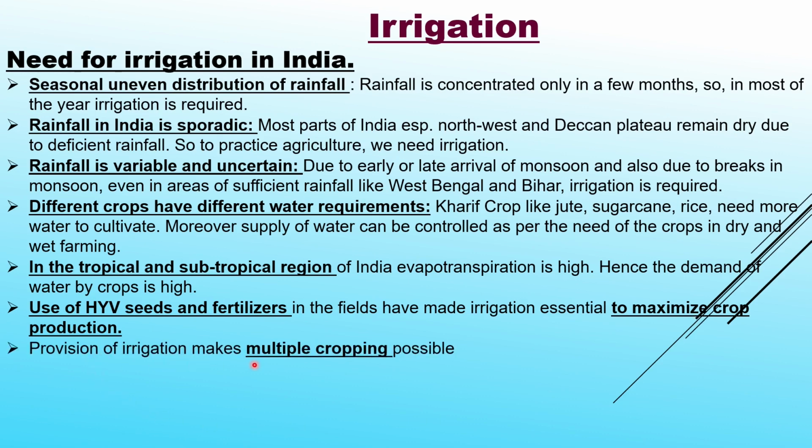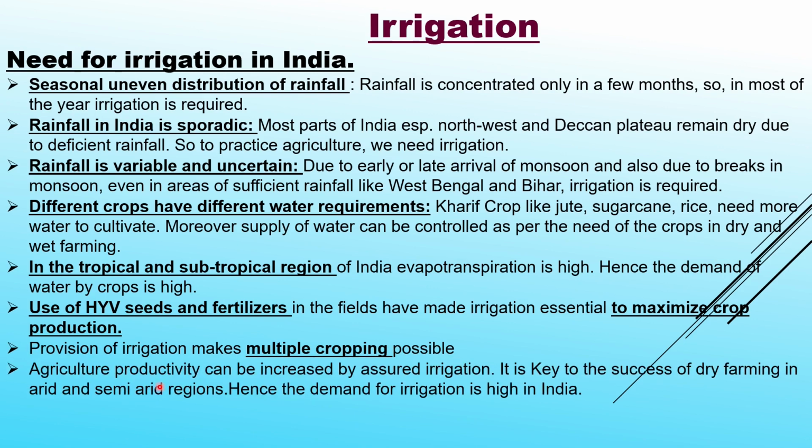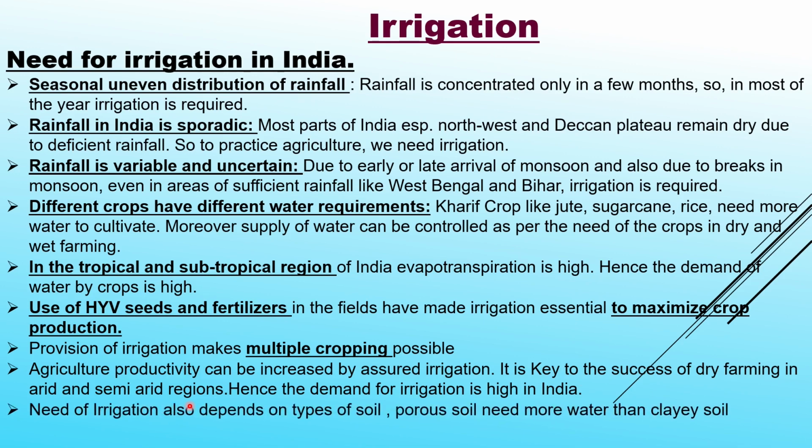Provision of irrigation makes multiple cropping possible. Agriculture productivity can be increased by assured irrigation. It is key to the success of dry farming in arid and semi-arid regions. Hence, the demand for irrigation is high in India. Need of irrigation also depends on the types of soil. Porous soil need more water than clayey soil.